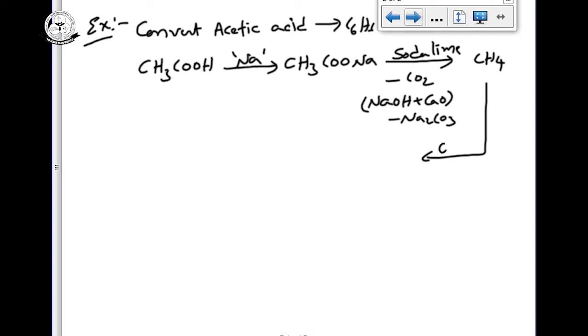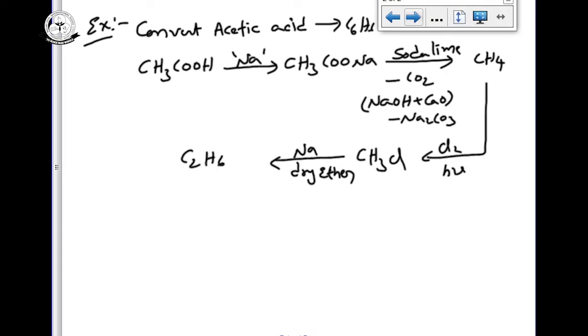Methane, I do chlorination in presence of sunlight, and we get methyl chloride, a well known reaction. Methyl chloride with sodium in presence of dry ether is Wurtz reaction, and we get C2H6, ethane.